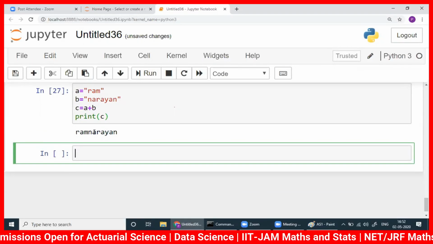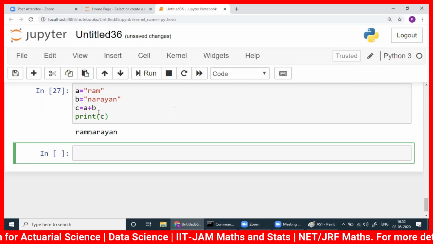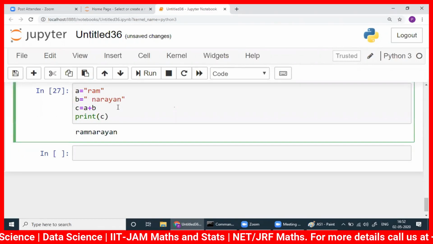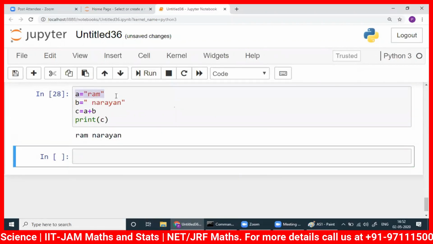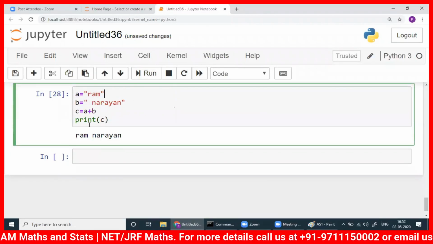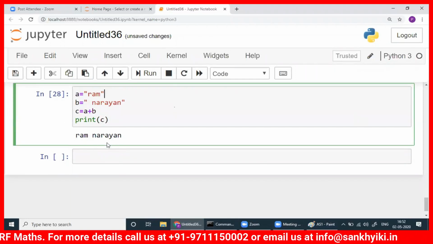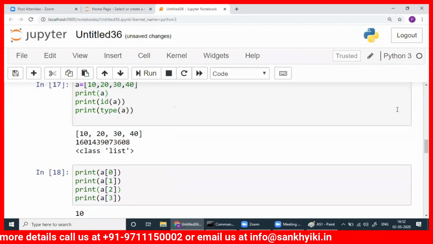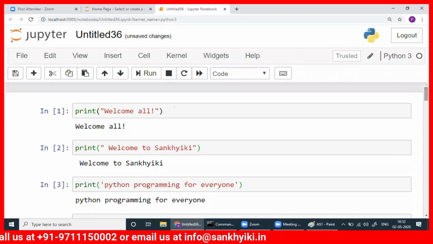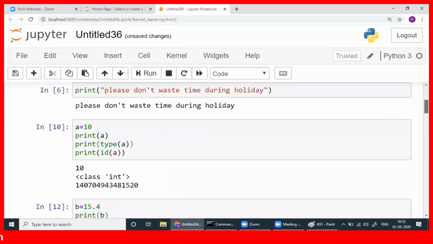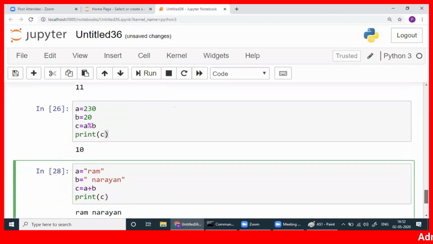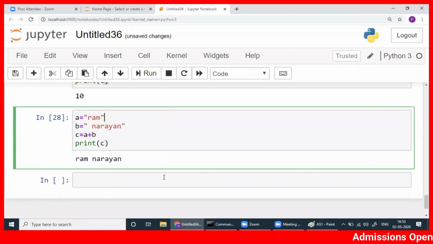Suppose you want to get a space here, you can give a space here. Because this space is also counted, it's one character, so that will come here, Ram Narayan. Even if you go to the first one here, welcome all, if you want to see codes here, you can do that as well. You have to write double quote, within that you have to write single quote, you know that. Anyways, let's come here. Yes, we are able to do this.